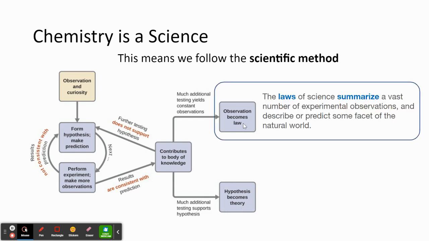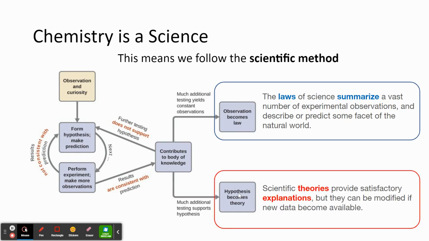So when we talk about laws, scientific laws are essentially summarizations of experimental observations, whereas theories tend to give explanations for the observations that were made. Both laws and theories are well substantiated, comprehensive, and testable through this whole process of the scientific method.